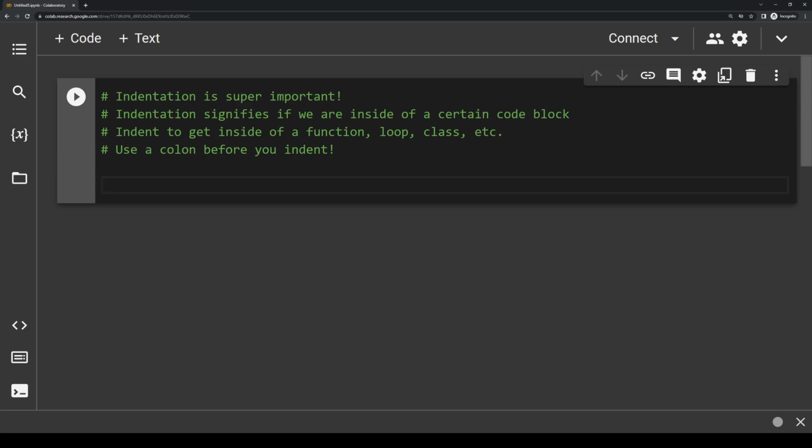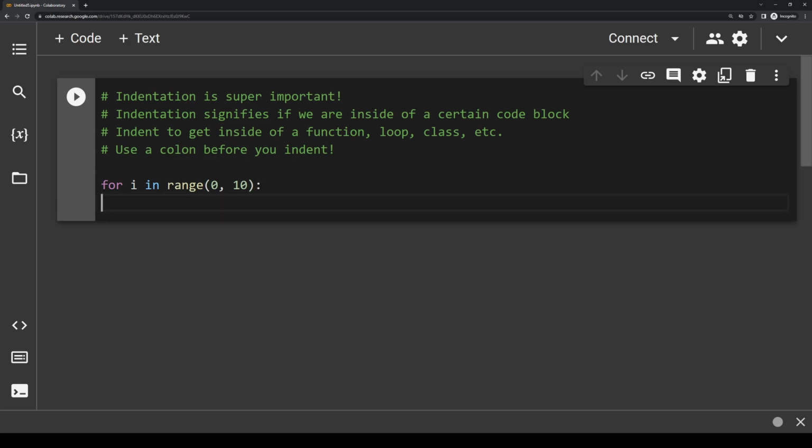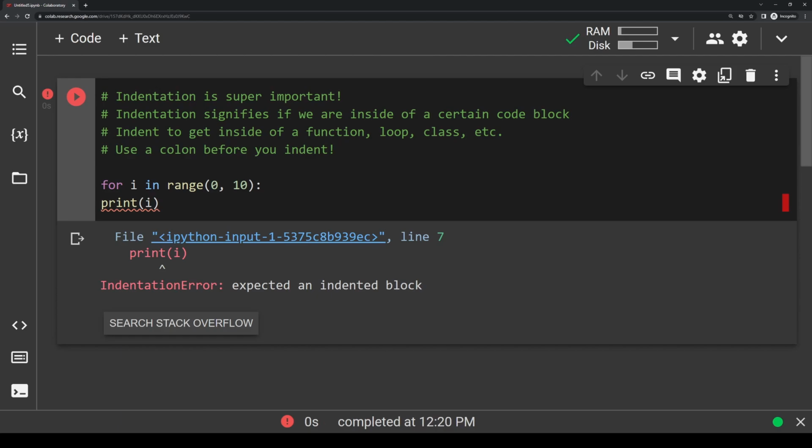Let's say I try and write a for loop something like this. Let's say for i in range 0 to 10, and I type a colon, except in this line I don't indent, and I'm just going to print out i. If I try and run this, it might take a second, I'm going to get an error because I didn't indent after putting a colon. And there we go. So you see there's an error here because I didn't indent, and it specifically says expected an indented block.